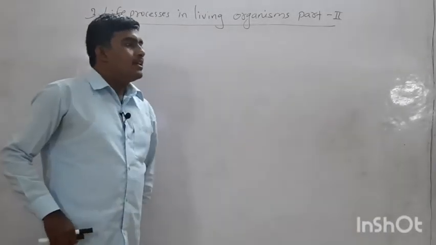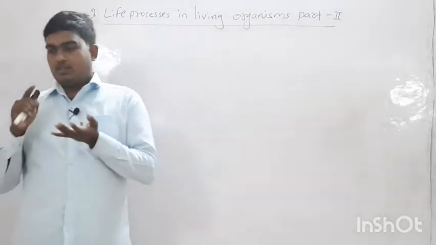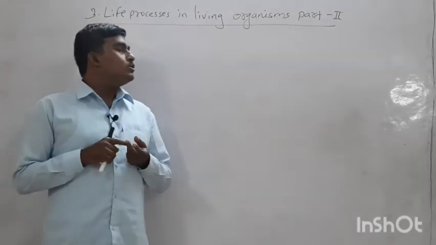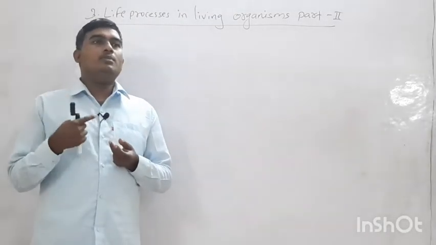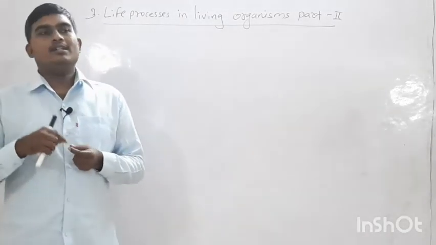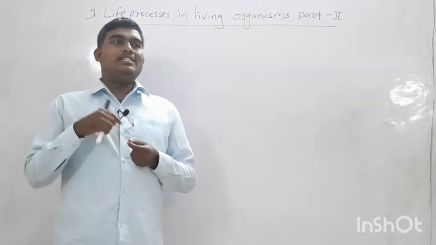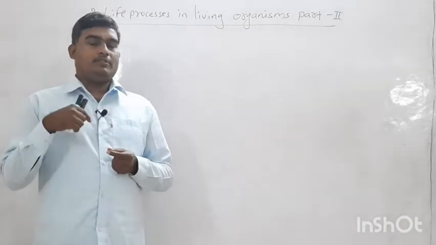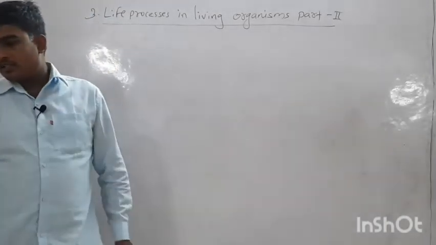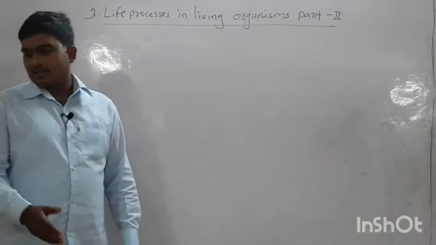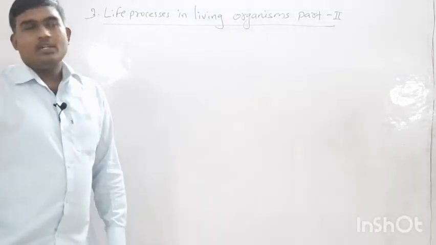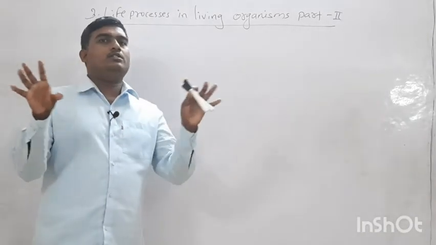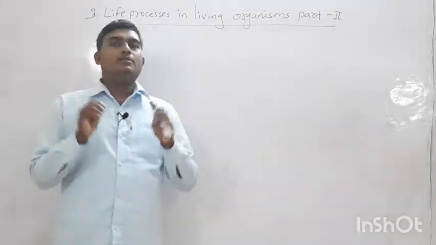We already discussed binary fission, then the budding process, regeneration, and fragmentation. We also discussed multiple fission. Multiple fission and binary fission are the two different methods of reproduction in amoeba.